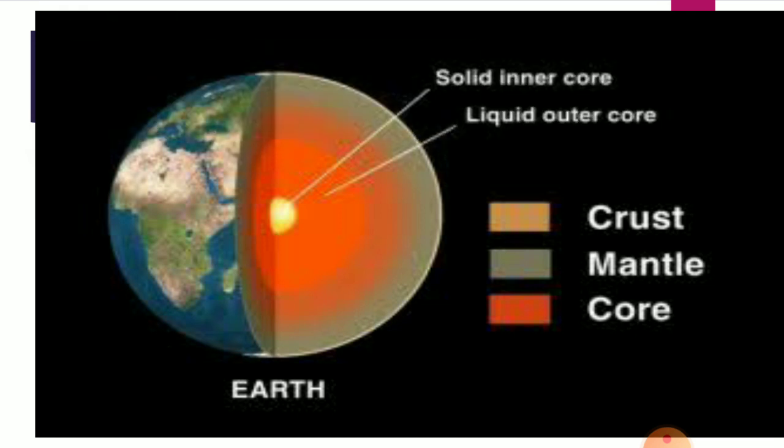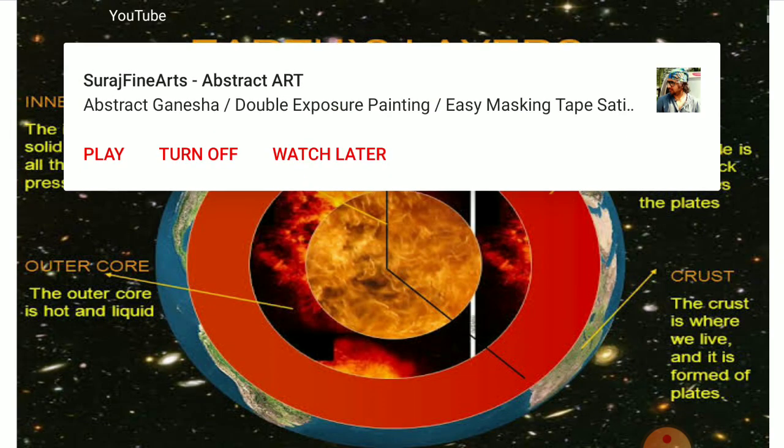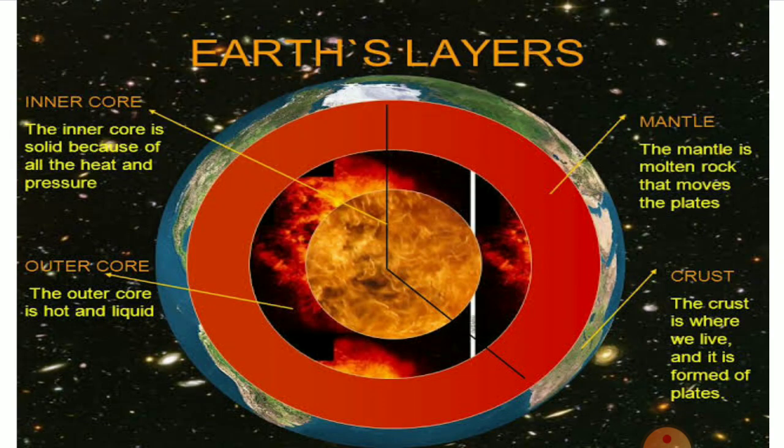And the next part is the core, the core of the earth. The core is the innermost layer of the earth, with a radius of about 3,500 kilometers. It consists of nickel and iron, called NiFe.